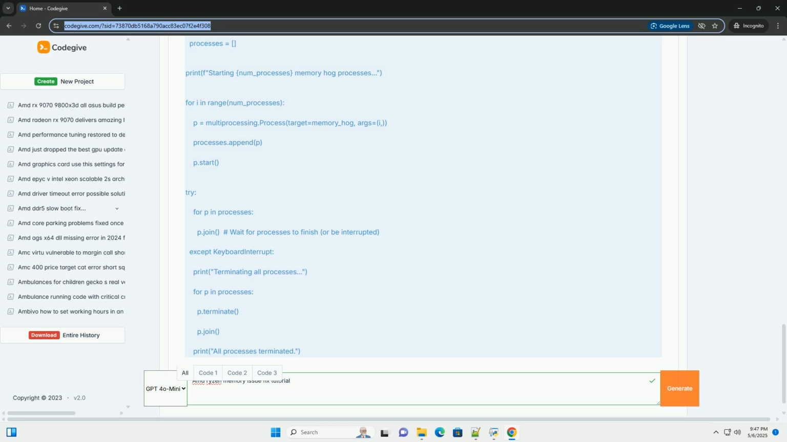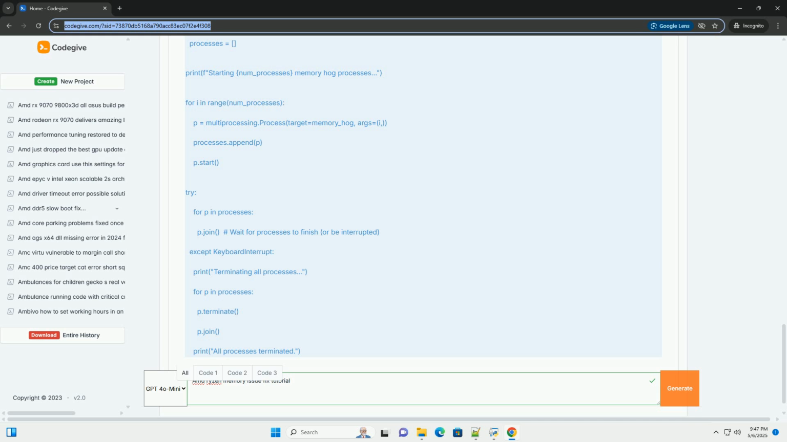Adjust memory allocation size. Modify the size_GB variable in the memory_stress.py script to control the amount of memory allocated by each process. Make sure you don't allocate more memory than your system has available, or it will start using swap space, which will defeat the purpose of testing the RAM.